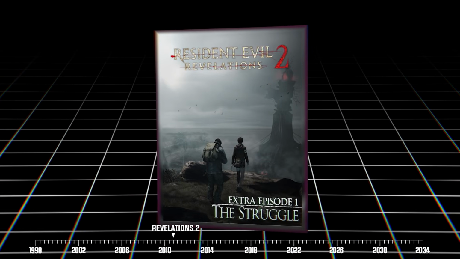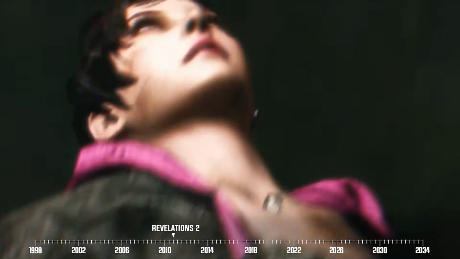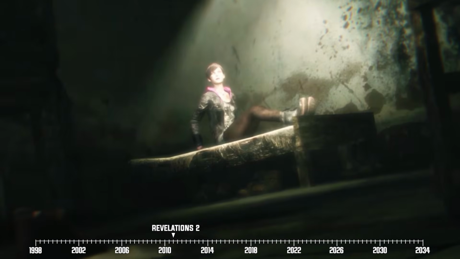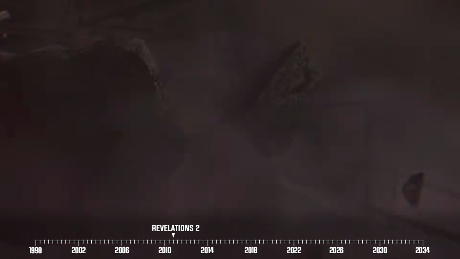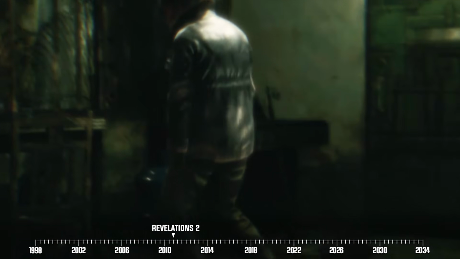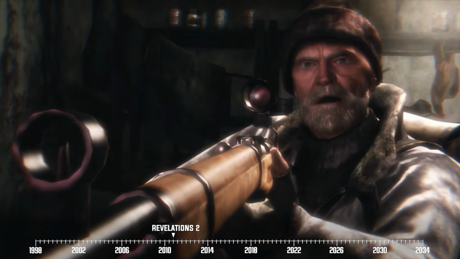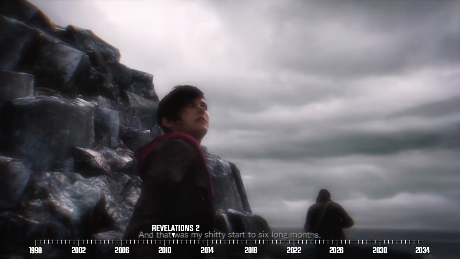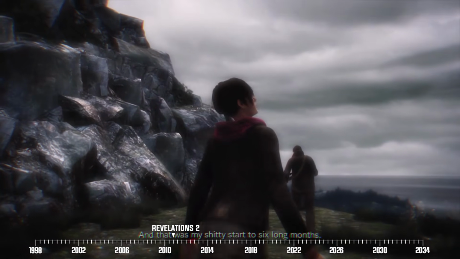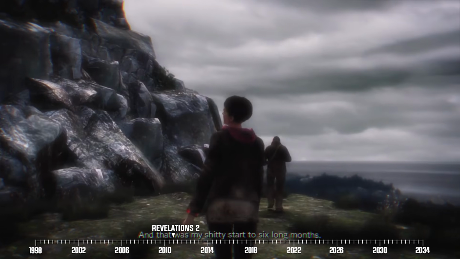Then there's the other side episode called The Struggle, which details how Moira spent her time between surviving the tower's collapse and reuniting with her dad at the end of the main storyline. It's here we learn that Moira was actually rescued by a Russian inhabitant of the island named Yevgeny Rebich. From there, Moira and Yevgeny started working together to keep surviving on the island.